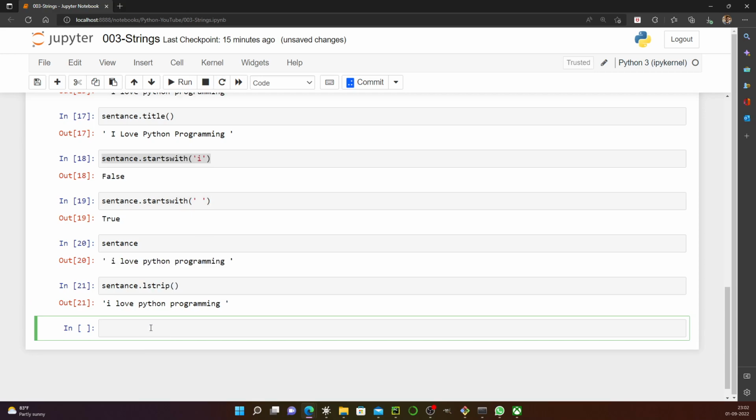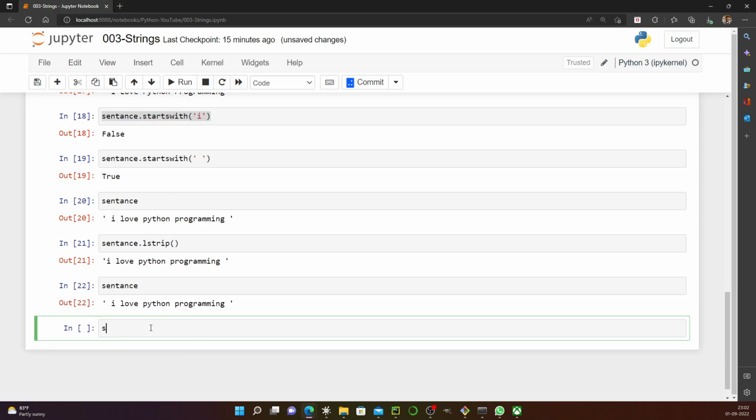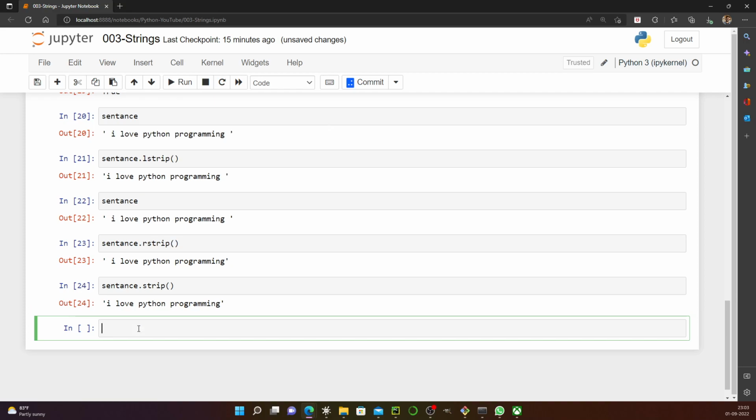What it will do is strip the white spaces from the left side, and if you call sentence dot rstrip, it will strip the white spaces from the right side, you see here. But if you call strip, it will basically strip from both the sides, right?